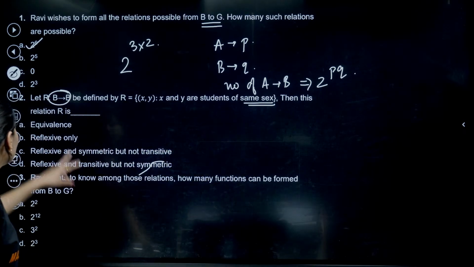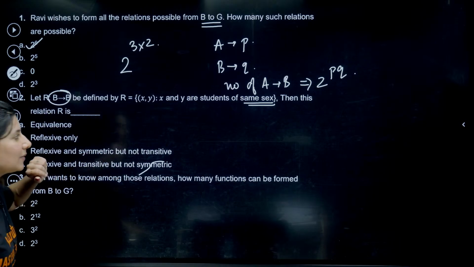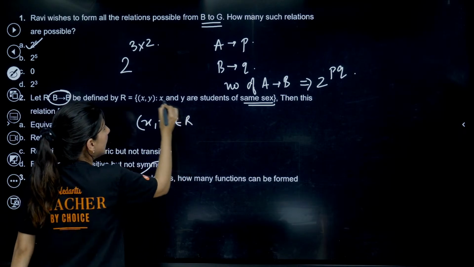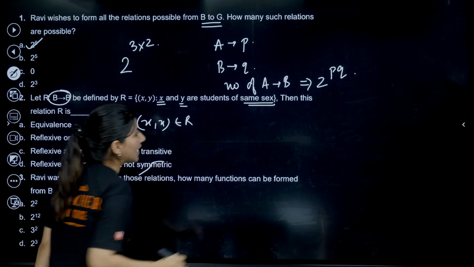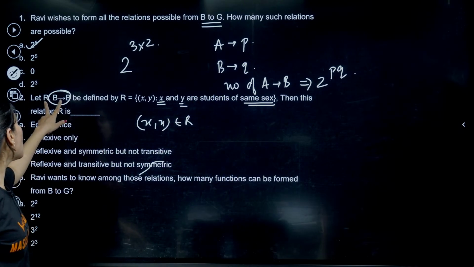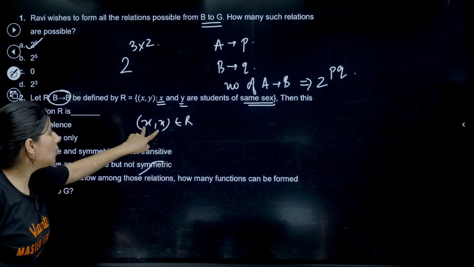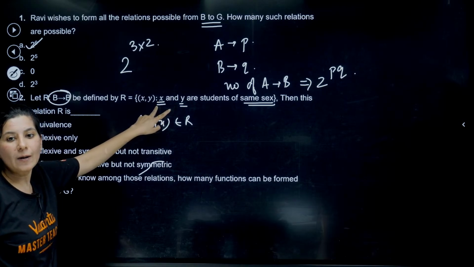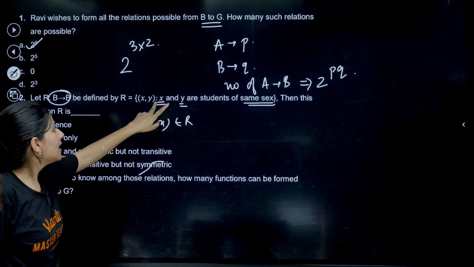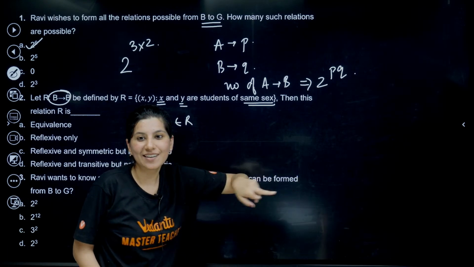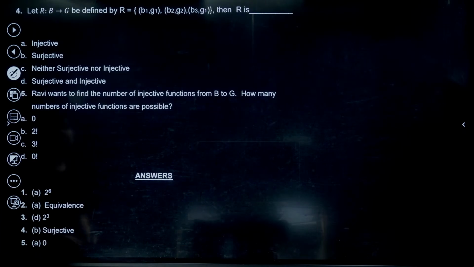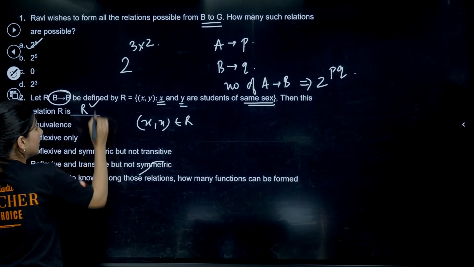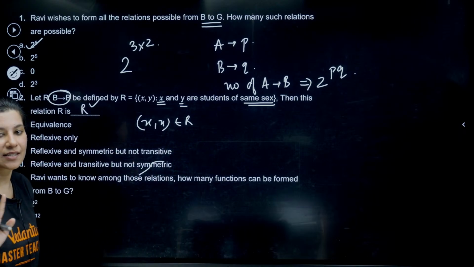We need to figure out whether it is reflexive, symmetric, transitive. Reflexive means that (x, x) should be a part of the relation. x and x are students of the same sex. If I talk about the boys set, can I put the same boy twice in this ordered pair? Yes, because Yashwant Kumar and Yashwant Kumar are both boys. So this relation will be reflexive, because x and x will be of the same sex.